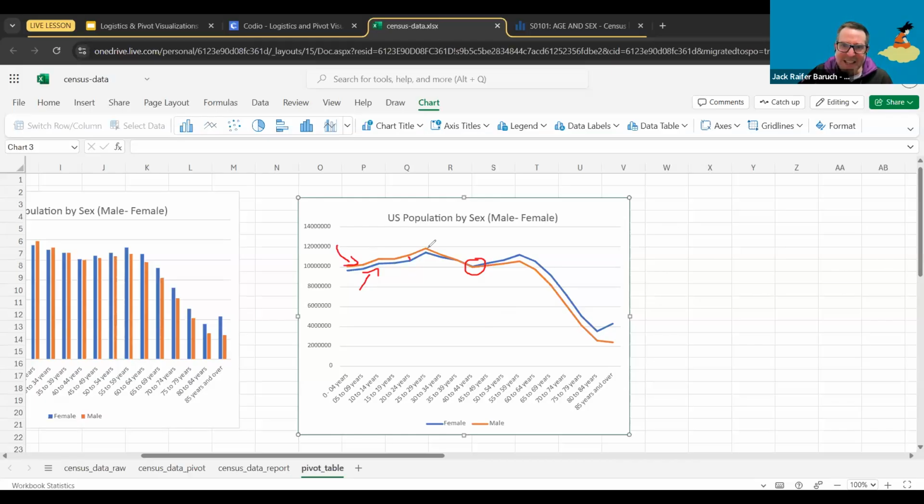Then as they get close to 30, it starts dropping down. And at this point, it's about the same number of people. But then from here on out, there's more females and less males. And this gap sort of stays. Not only does it stay, but here it becomes really, really wide. So it's interesting. There's more males younger, and there's more females as we age, which is very interesting statistically speaking, and health speaking as well, but details.